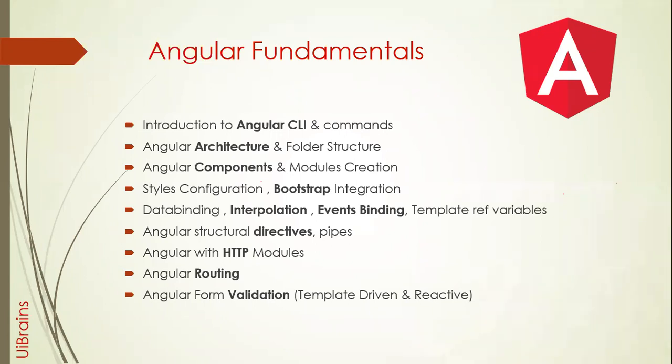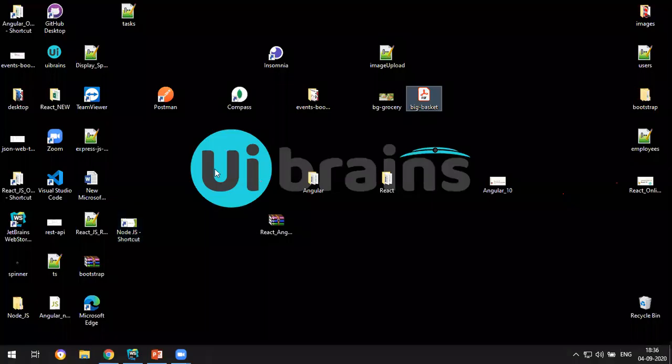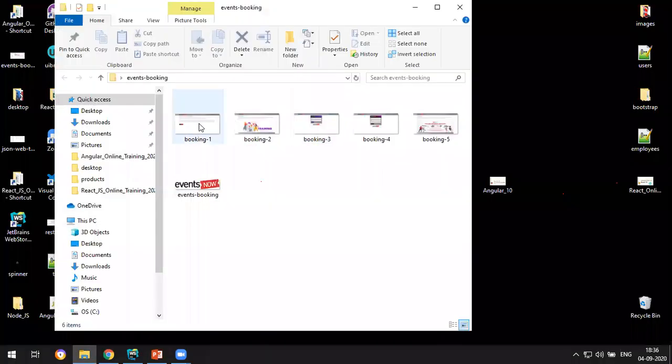And also after form validation we'll start with authorization and authentication, and this also with a complete full stack backend. Because in this we use JWT authentication, and here we develop an application called events booking. We book some events, and we see how the login system actually works in Angular, not just on the client. This is the validation and authentication full stack application with the server. And I think I have those images for this authentication. I think events booking. Yeah, the page looks like this.